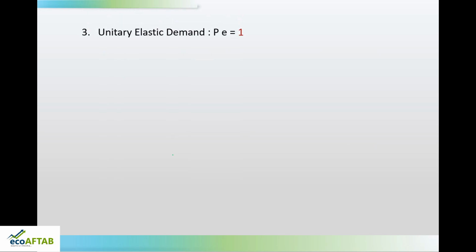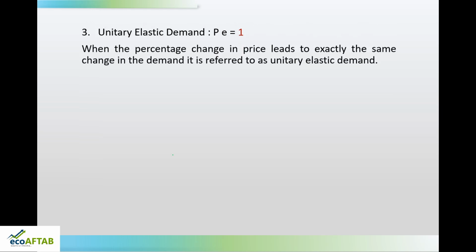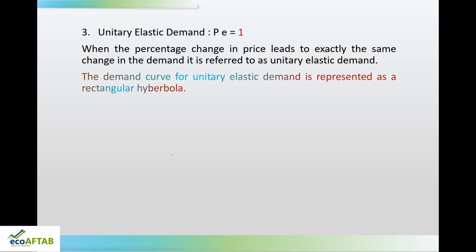Coming to the third one, unitary elastic demand, where the price elasticity is equal to 1. One more interesting case with regard to elasticity, and that is unitary elastic demand. So, here when the percentage change in price leads to exactly the same percentage change in the demand, it is called unitary elastic demand. Friends, the demand curve for unitary elastic demand is represented as a rectangular hyperbola.